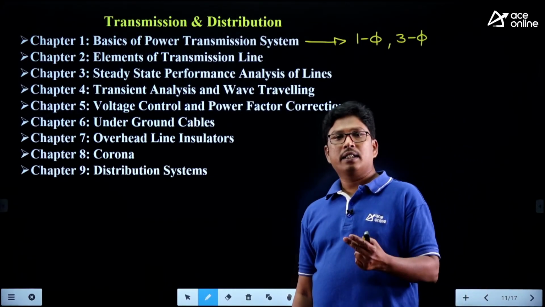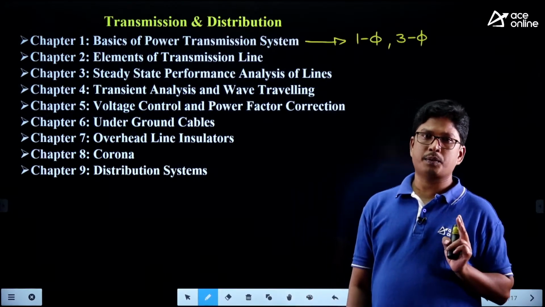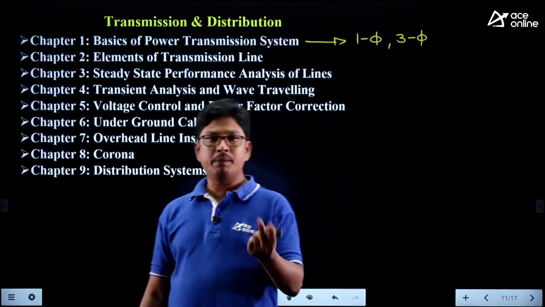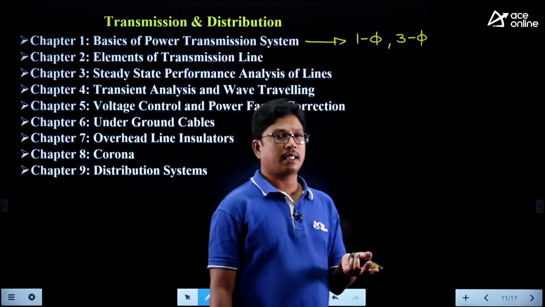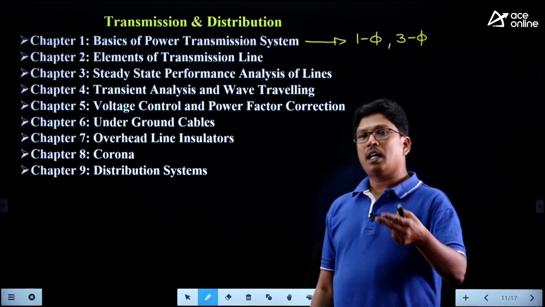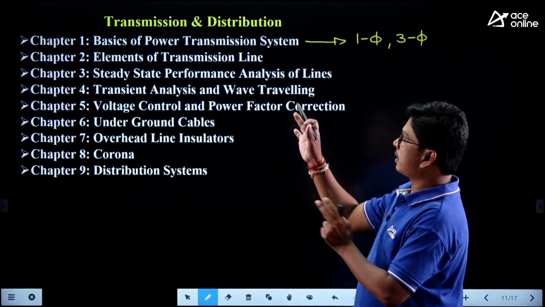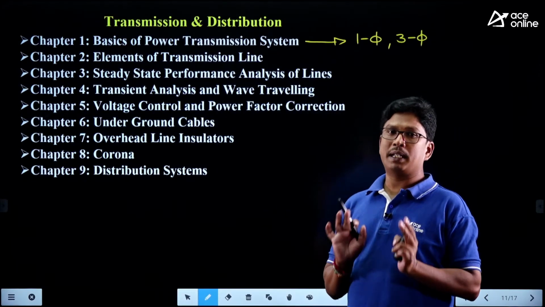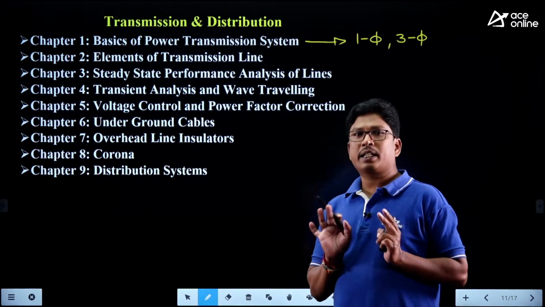And finally, we will see the classification of conductors also: solid conductors, all aluminum conductors, ACSR conductors, bundle conductors, hollow conductors. We have various types of conductors that we are going to discuss in chapter 1, which is a very basic part. We cannot expect a direct question from this one.